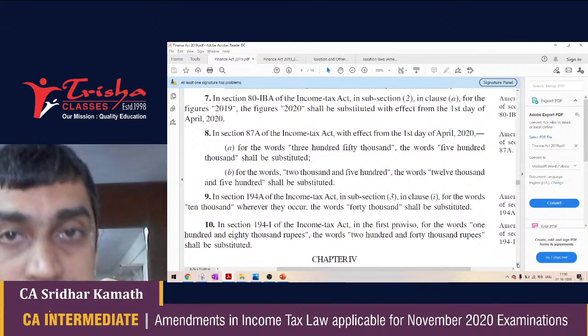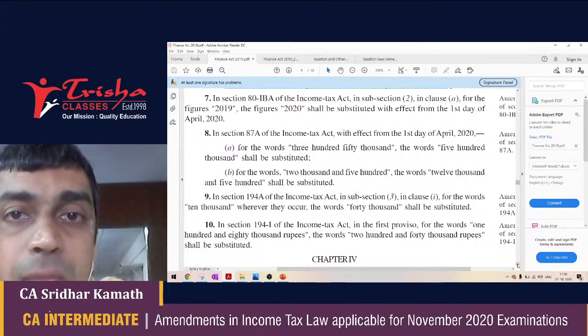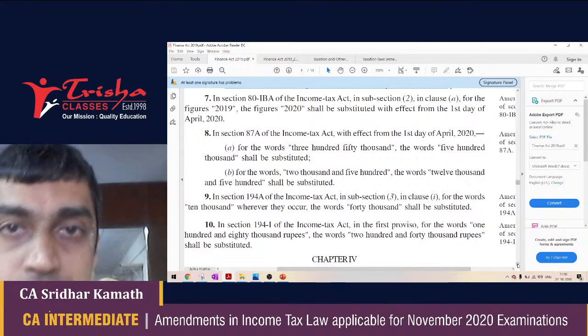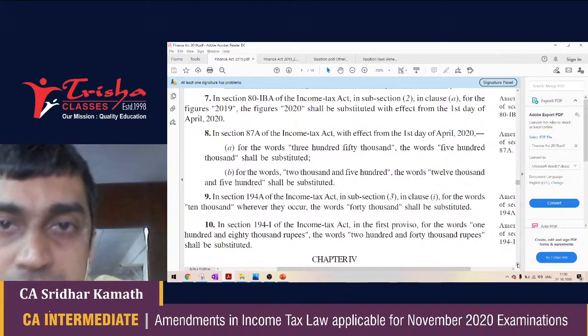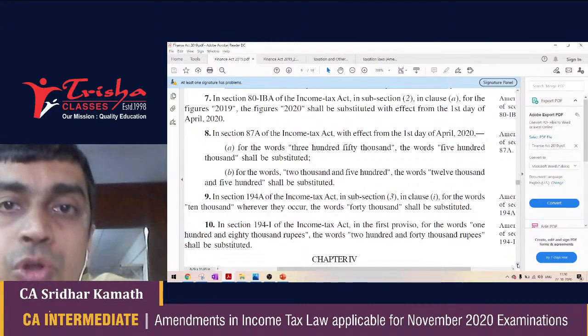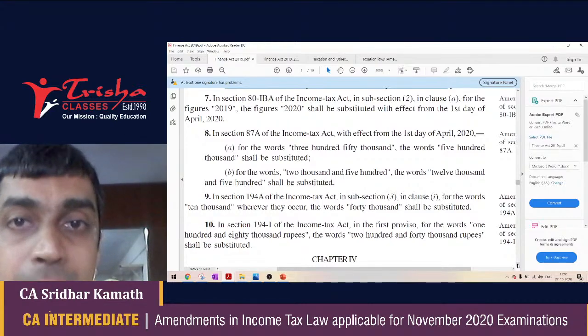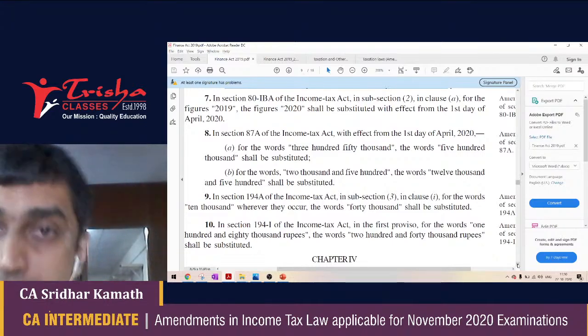Now it has been increased to 40,000 rupees. So, for example, if a bank is paying interest to its depositors, and interest to a particular depositor does not cross 40,000 rupees, then the bank is not supposed to do TDS. This limit was 10,000, now it would be 40,000.